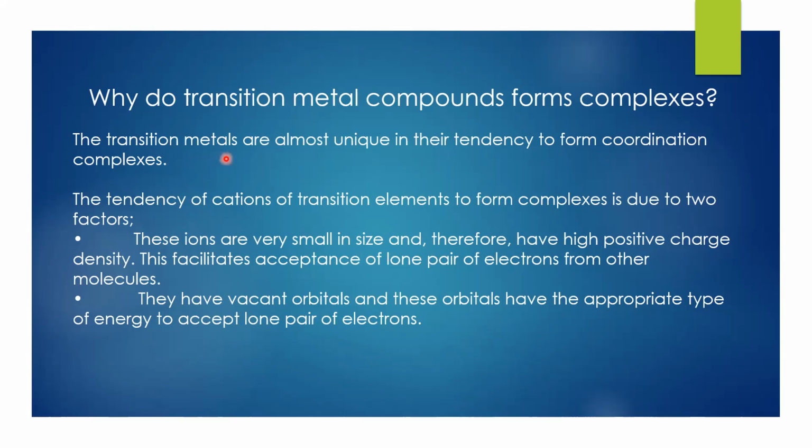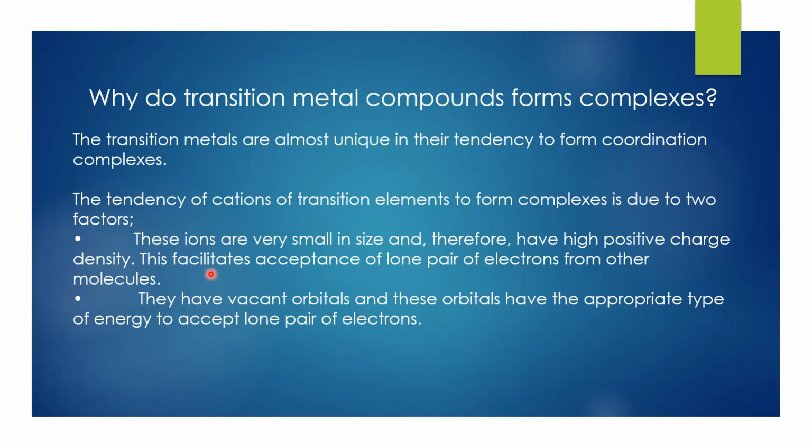The transition metals are almost unique in their tendency to form coordination complexes. The tendency of cations of transition elements to form complexes is due to two factors. These ions are very small in size and therefore have high positive charge density.